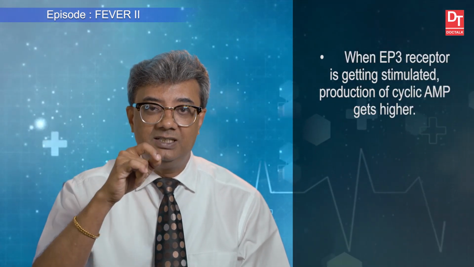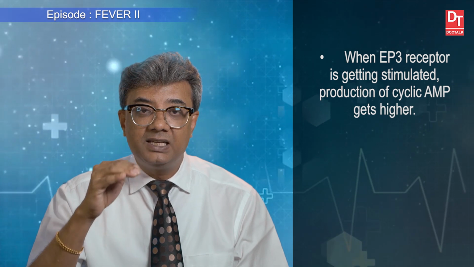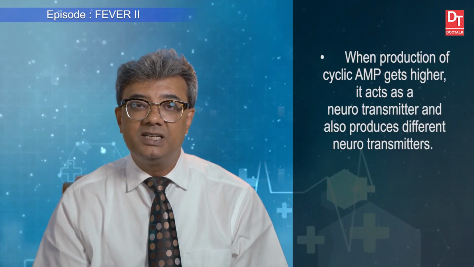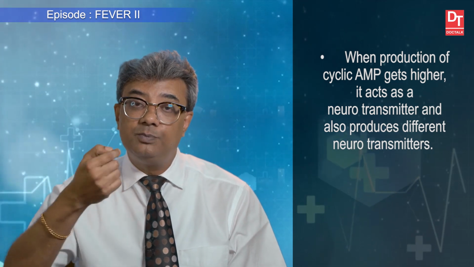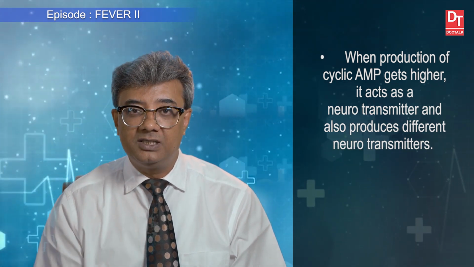Now, when EP3 receptor is getting stimulated, production of cyclic AMP is getting high. Now, when production of cyclic AMP is getting high, it is acting as a neurotransmitter, as well as it produces different neurotransmitters.